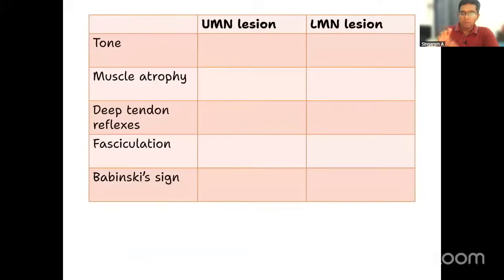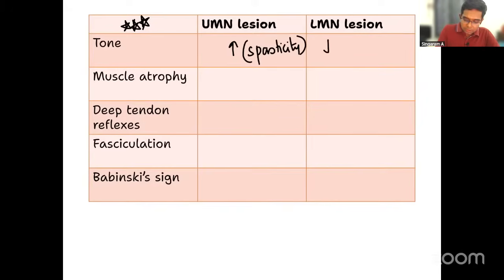Now, how do you clinically distinguish between the conditions? This is extremely important for your exams, and this question was also framed based on it. Tone: what happens in the upper motor neuron? Think about upper meaning above. The tone is increased. That is what we call spasticity. In LMN, the tone is decreased. Remember L for low or less. This is called flaccidity. So that is the number one difference.